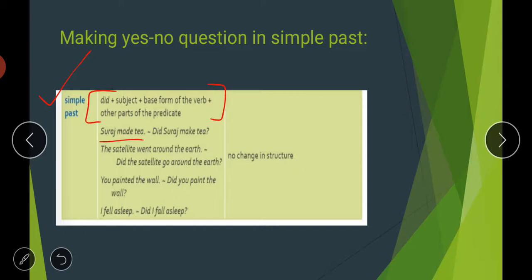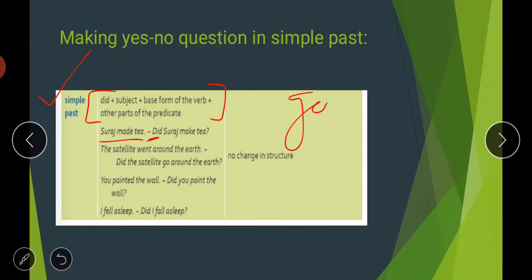Just put the helping verb did at the starting, plus the subject Suraj, plus the base form of the verb, that is make. You have to put the base form of the verb in this question, not the second form or the third form, not the past tense or the past participle. You have to put the main verb. Earlier they gave you the verb made, but you have to write make here. Did Suraj make tea? And a question mark at the end of the sentence. Similarly, the satellite went around the earth. So go, went, gone.